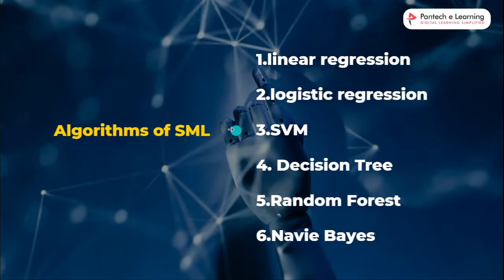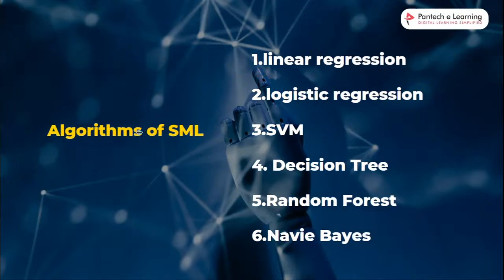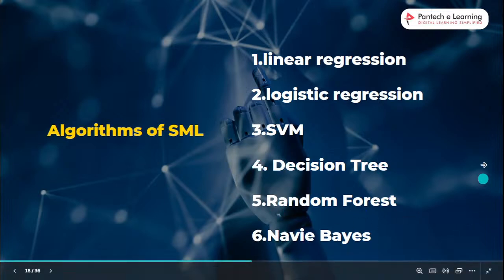Next, the algorithms of supervised machine learning. There are six types of algorithms used to create the model for our machine. The first is linear regression, then logistic regression, support vector machine, decision tree, random forest, and naive Bayes. These six types are used to create the model.